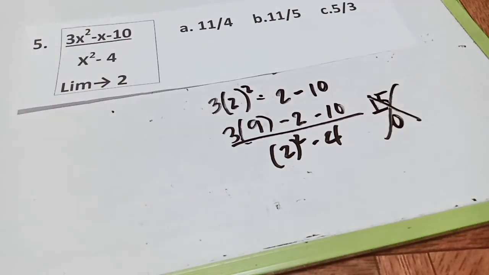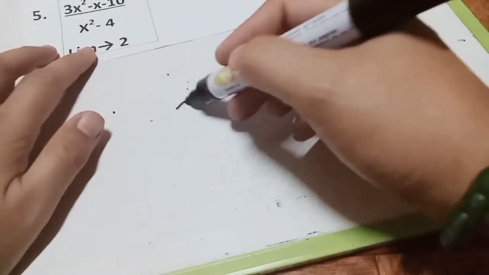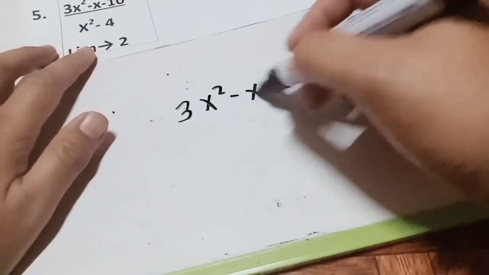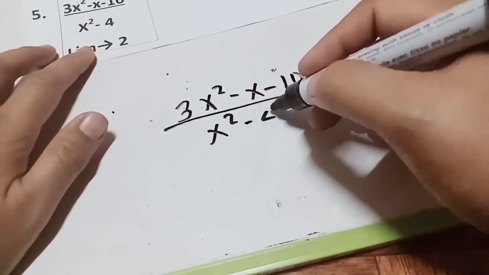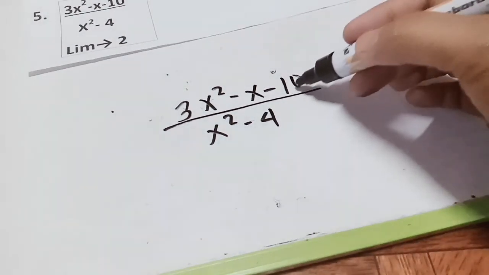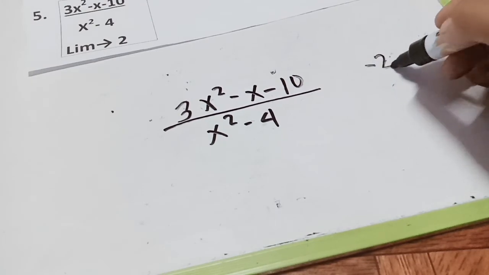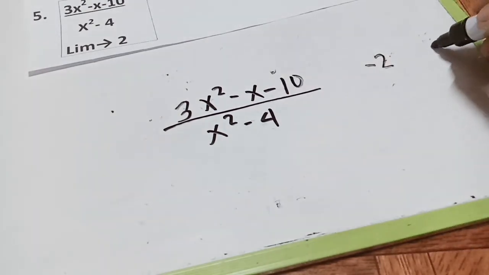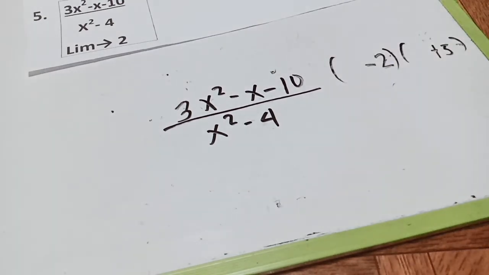So that will be wrong, and the answer will become indeterminate. So what you will do is to factor out. Let's try to factor out 3x squared minus x minus 10, and then x squared minus 4. So how do we factor out this one? So what's the factor of 3x squared? If that will be the 10. So let's try negative 2. Then the other one is positive 5. Right?